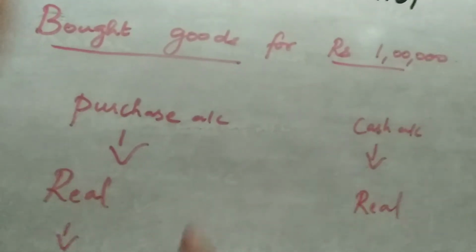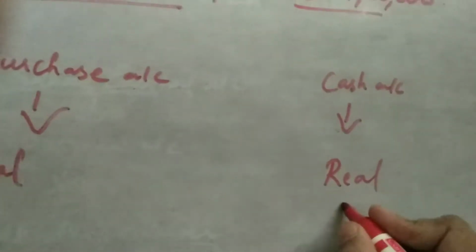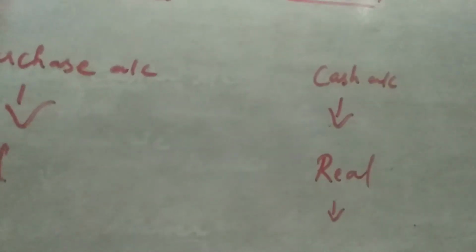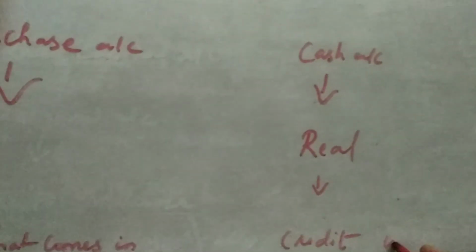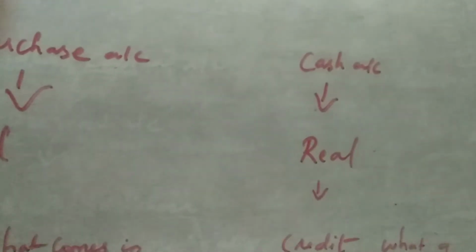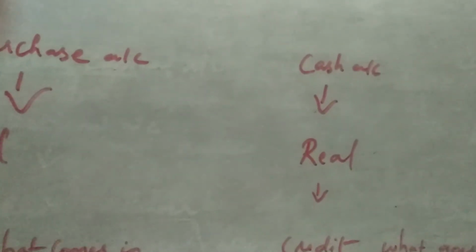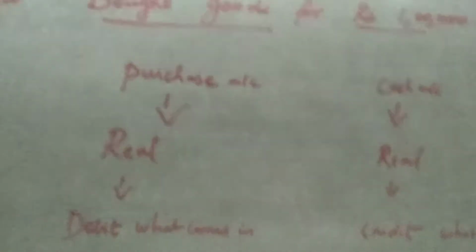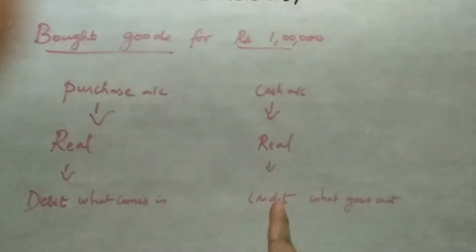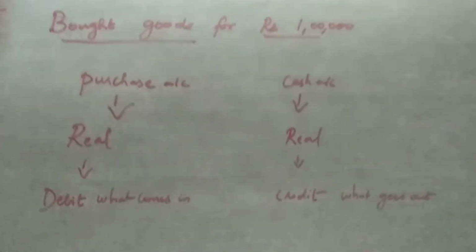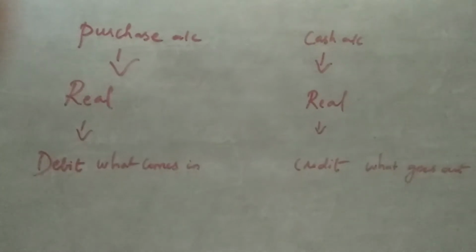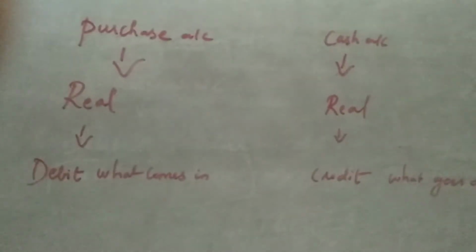We are going to debit that. Credit what goes out. Debit what comes in, credit what goes out. Able to understand? Now we will write the entry.